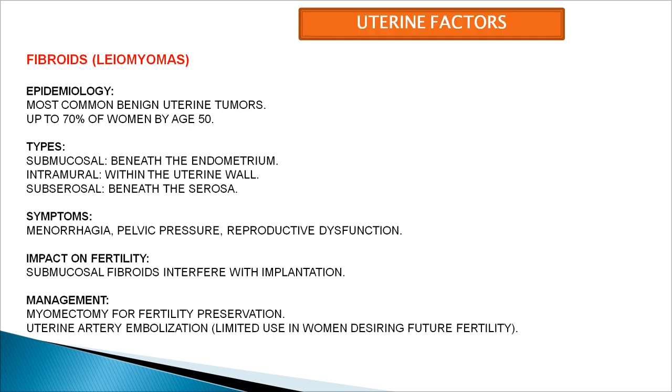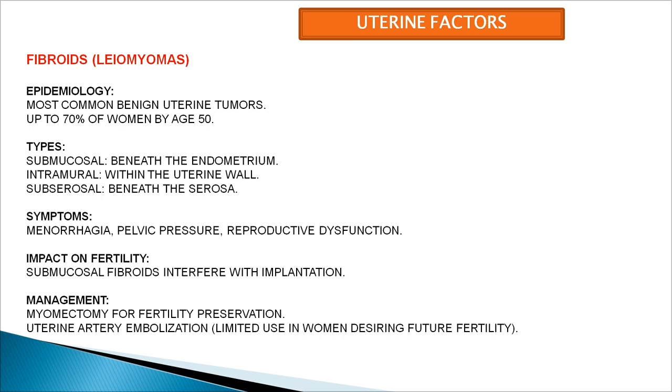Then there are uterine factors which affect the uterus. It includes fibroids, leiomyoma. Leiomyomas are benign uterine tumors and they can be found in up to 70% of women by age 50. There are three types depending on the location: submucosal, beneath the endometrium; intramural, within the uterine wall; and subserosal, beneath the serosa. Basically, the intramural and submucosal are the ones which affect fertility.